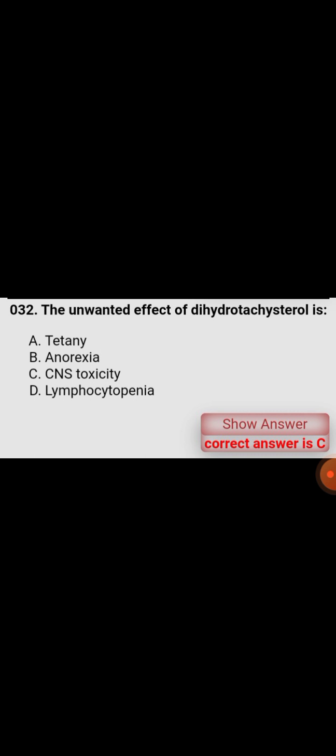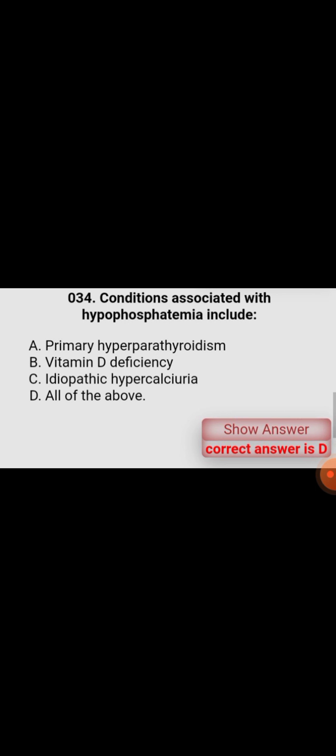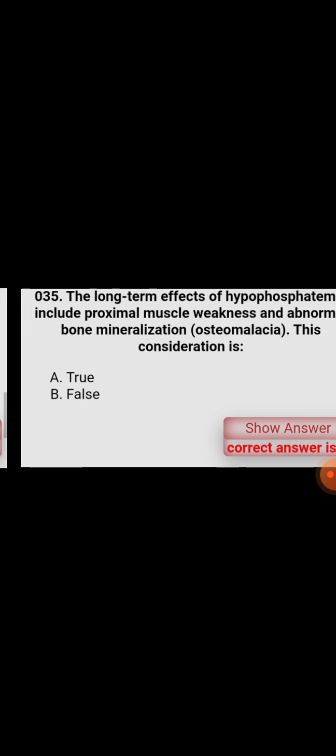The unwanted effect of dihydrotachysterol is CNS toxicity. Indication for dihydrotachysterol administration is hypophosphatemia. Conditions associated with hypophosphatemia include primary hyperparathyroidism, vitamin D deficiency, and idiopathic hypercalciuria.